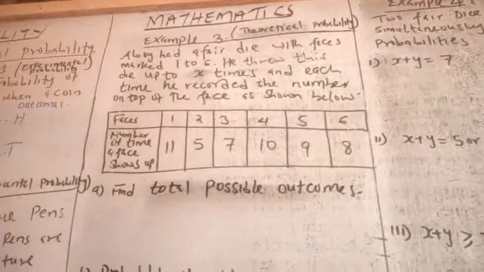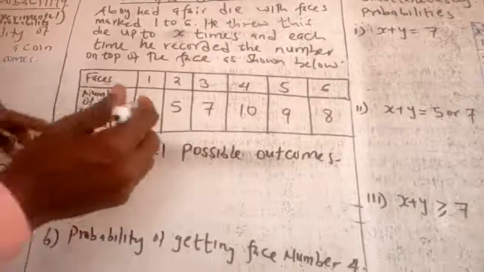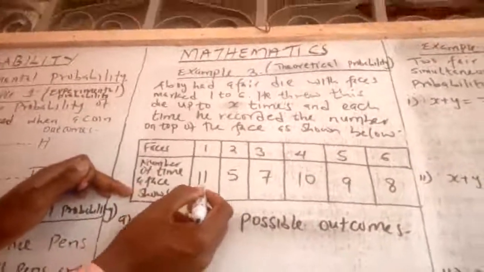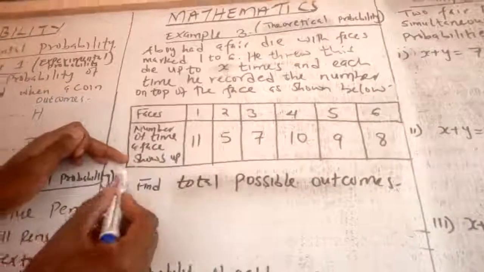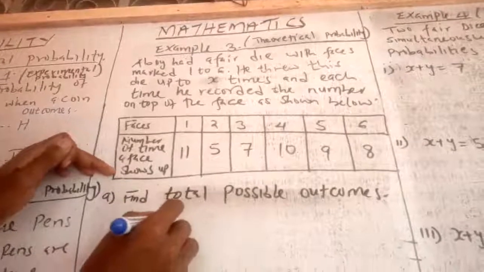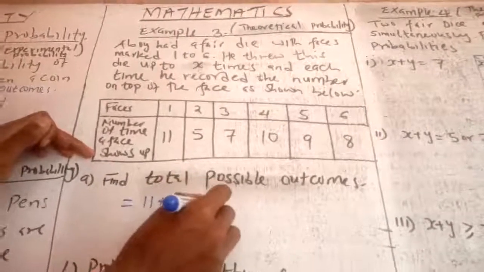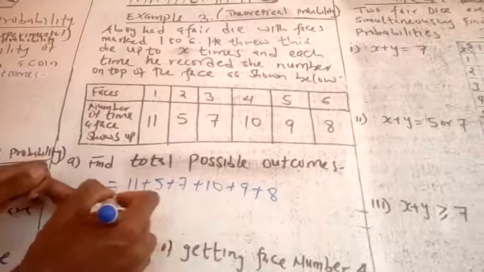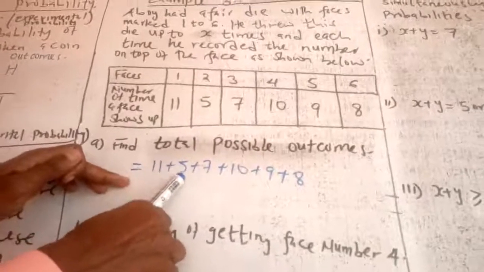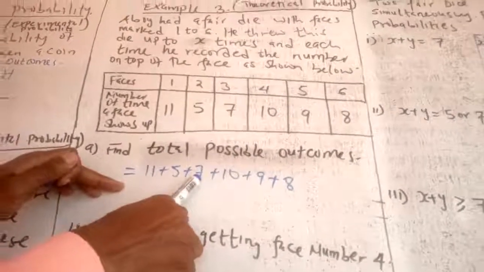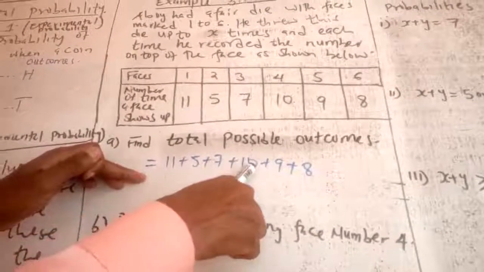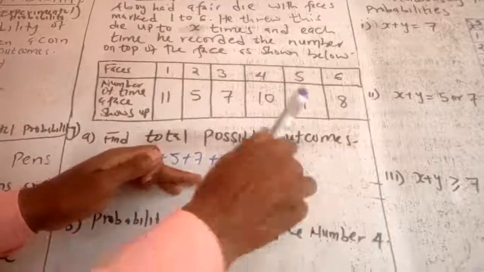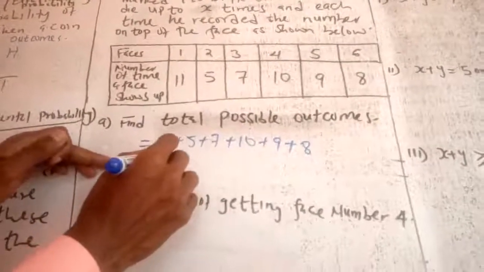And as far as this question is concerned, we are going to stress so much on the number of times a face shows up, and that is the frequency. And therefore, the total possible outcomes is given by 11 plus 5 plus 7 plus 10 plus 9 plus 8. If you add all of them, 11 plus 5 is 16, 16 plus 7 you get 23, 23 plus 10 you get 33, 33 you add 9 you get 42, and 42 you add 8, you are supposed to get the answer as 50.